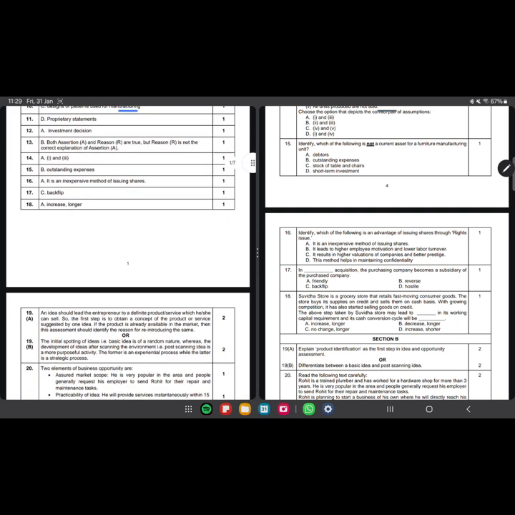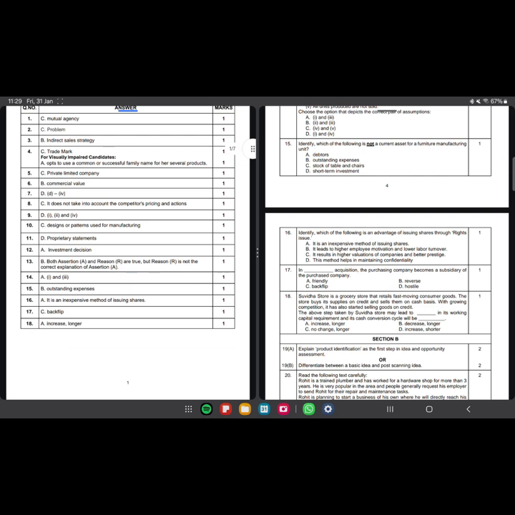Identify which of the following is an advantage of issuing shares through rights issue. It is an inexpensive method of issuing shares.